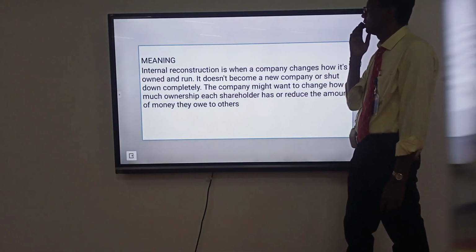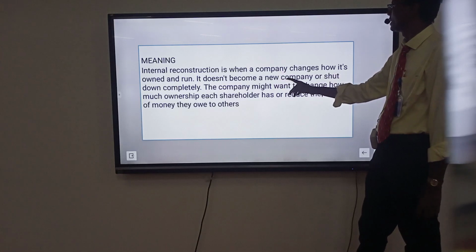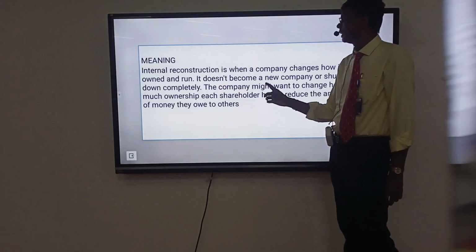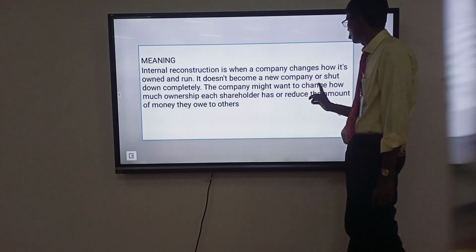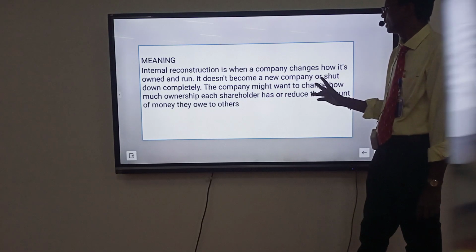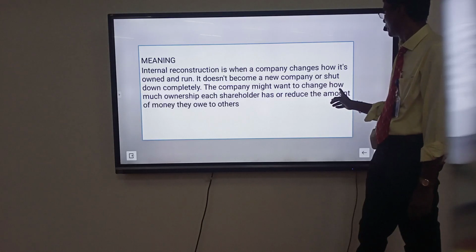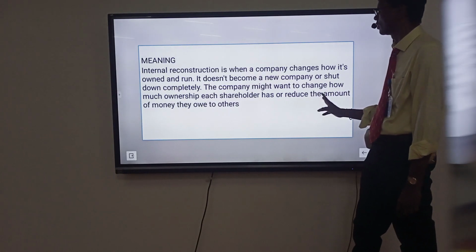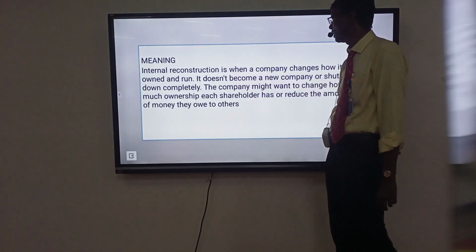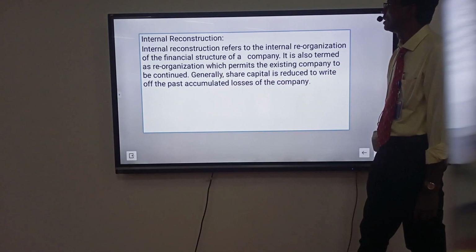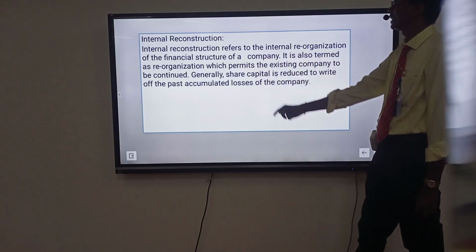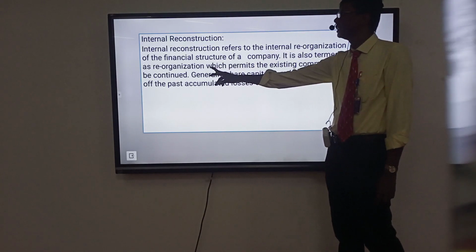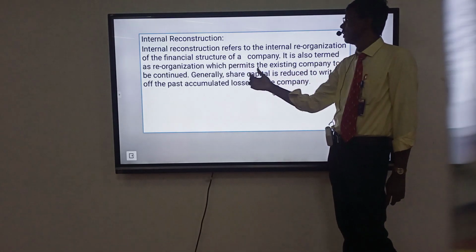Meaning of internal reconstruction. In internal reconstruction, when one company changes how it's owned and run, it does not become a new company or shut down completely. The company might want to change how much ownership each shareholder has, reducing the amount of money they owe to the others. Internal reconstruction refers to the internal reorganization and the financial restructuring of a company.